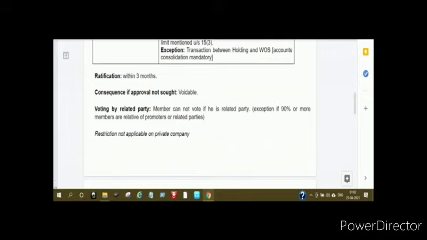But again, this provision does not apply if it is a company and 90% or more of the members are relatives of promoters or the related party. So if it is that kind of company where 90% of people are family people, then you can escape this route. The members can vote on those matters. And again, these restrictions are not applicable to a private company. So if there are transactions going on in a private company, then members are not restricted from voting on those matters.